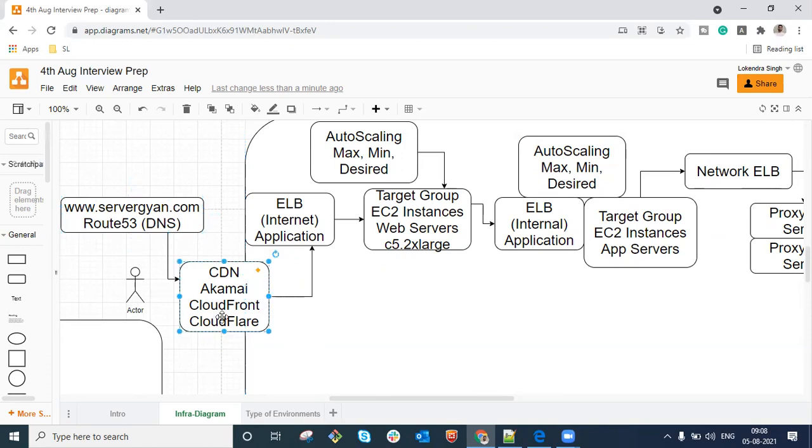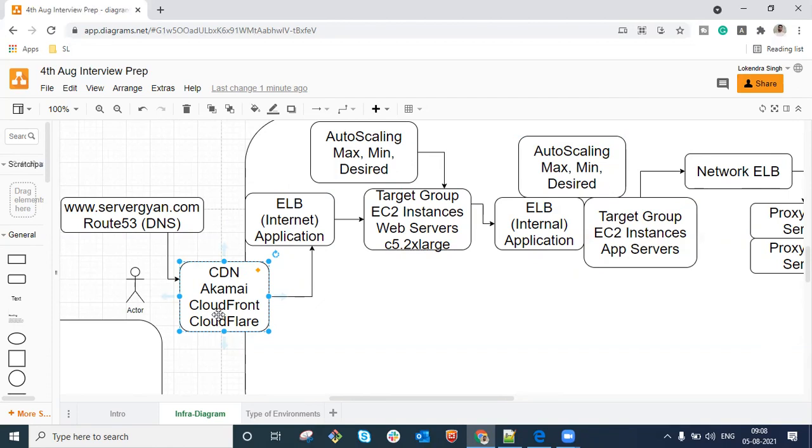If the data is cached here, data is available at this particular component, so it will serve the customer from here itself. If it requires some sort of dynamic data, or maybe the particular data is not available at this point, the request will be sent to the load balancer, then the target group, and after that the database. Once again, if it is static, CDN will cache the request based on your TTL, based on your configuration settings, and once again it will start serving the same sort of content from here itself. Right? Are we clear with this?